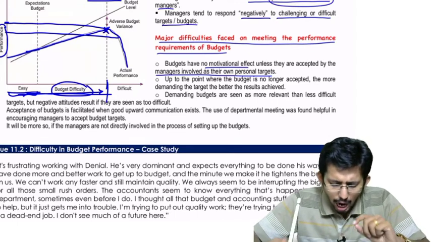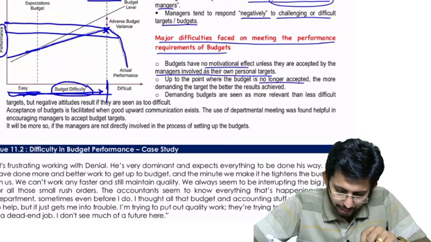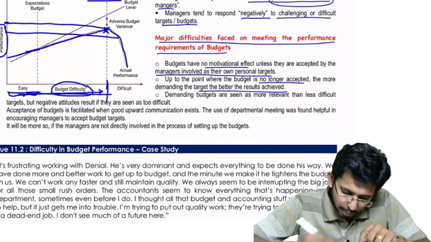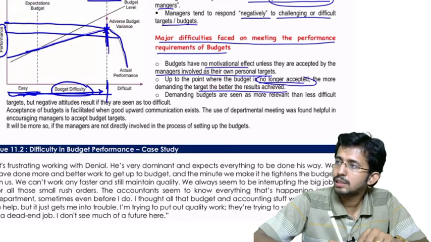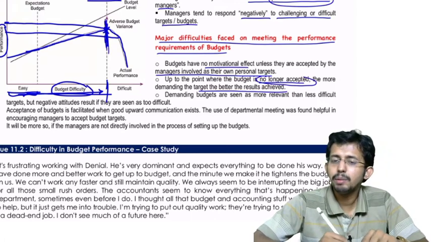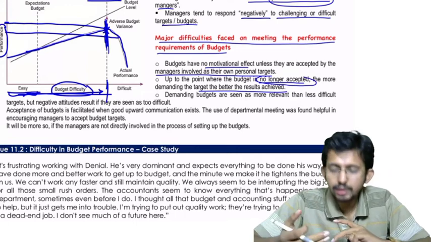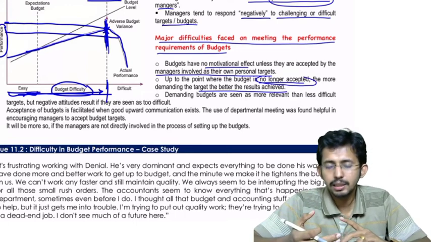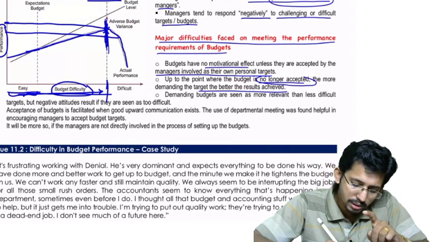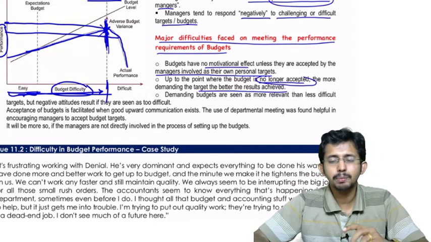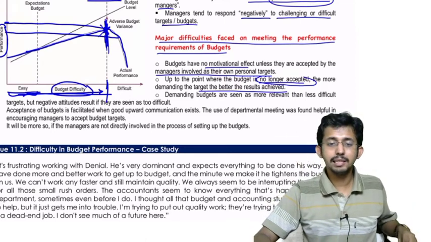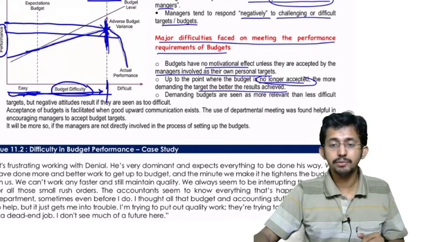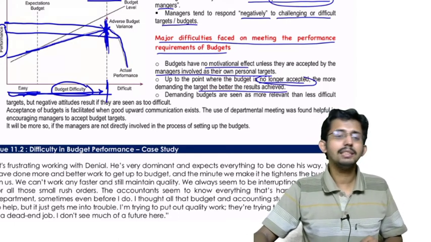Okay. Now, up to the point where the budget is no longer accepted, the more demanding the target, the better the results achieved. So up to this level where the budget is no longer accepted, if you increase the difficulty, the persons become more efficient. But if you cross this threshold, then it will not be accepted by the persons. Demanding budgets are seen as more relevant than less difficult targets, but negative attitudes result if they are seen as too difficult. Yes, that is the behavioral science.